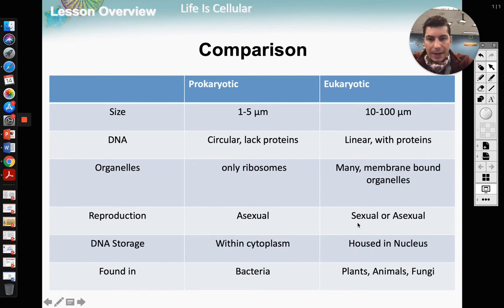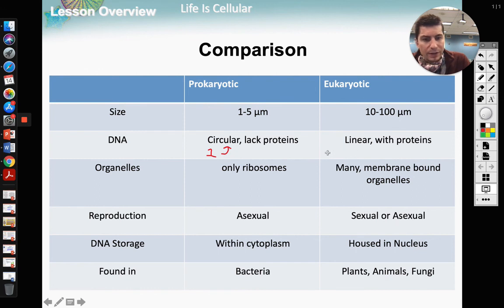Right? And then, this is important here. I'll write it in for you a little bit. Our size difference between our DNA, the eukaryotic DNA is a lot bigger than the prokaryotic, but the prokaryotic only has one circular DNA.